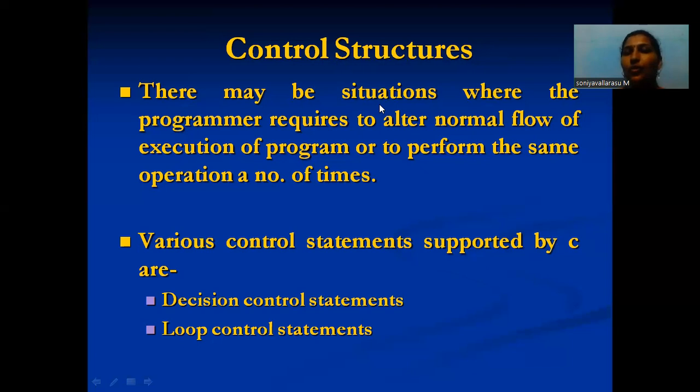There are two types of control structure. The first one is the decision control structure. The next one is the loop control structure. In the following videos, we will first see the decision control structure.